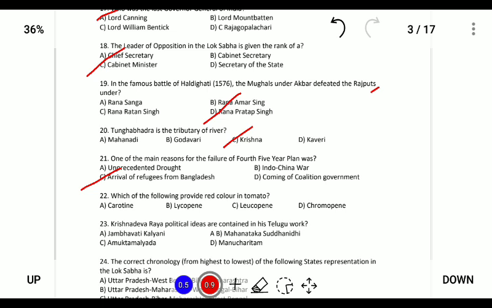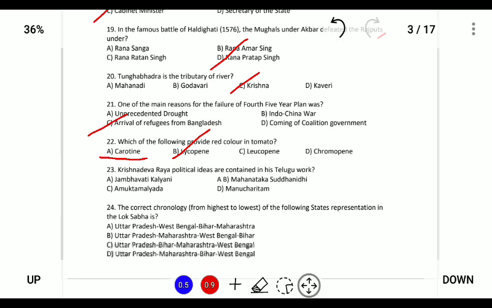Which of the following provide red color in tomato? So the red color in the tomato is provided by lycopene. Carotene provides orange color in carrots. Krishna Deva Raya's political ideas were contained in his Telugu work Amuktamalyada, or the Garland of Pearls.